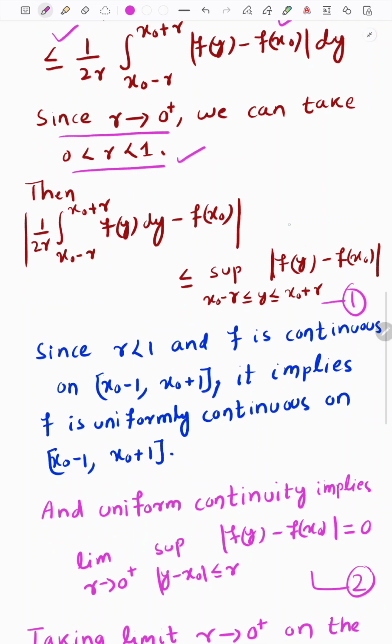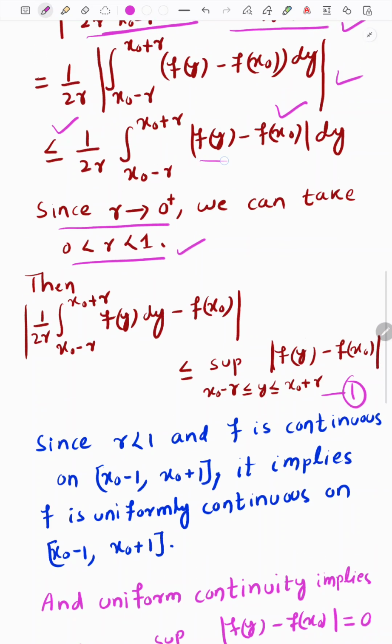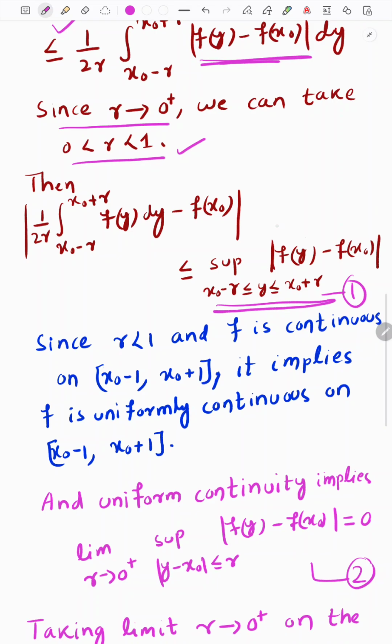Now I will take the supremum value of this quantity, and then it will be a constant quantity, and the integration from x0 minus r to x0 plus r gives 2r, and 2r will cancel, so I will get this supremum value. Now I claim that when r tends to 0, this supremum value is 0.